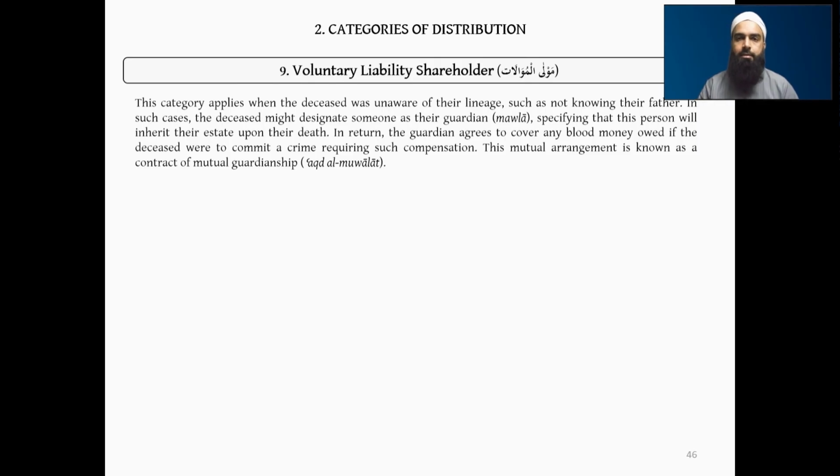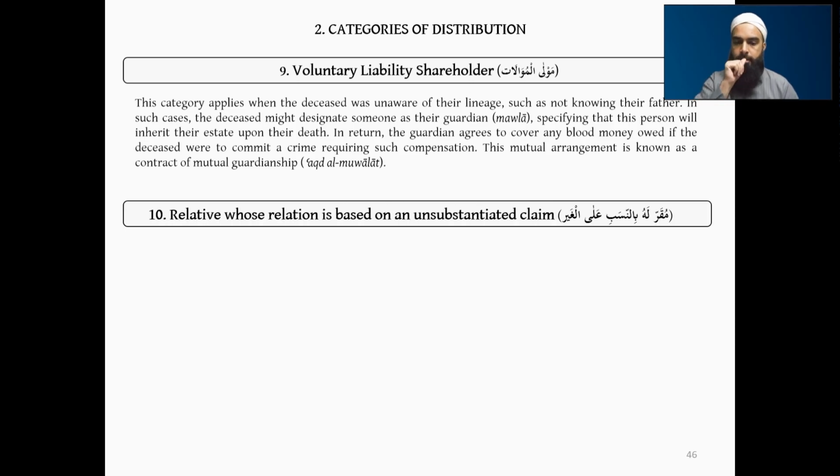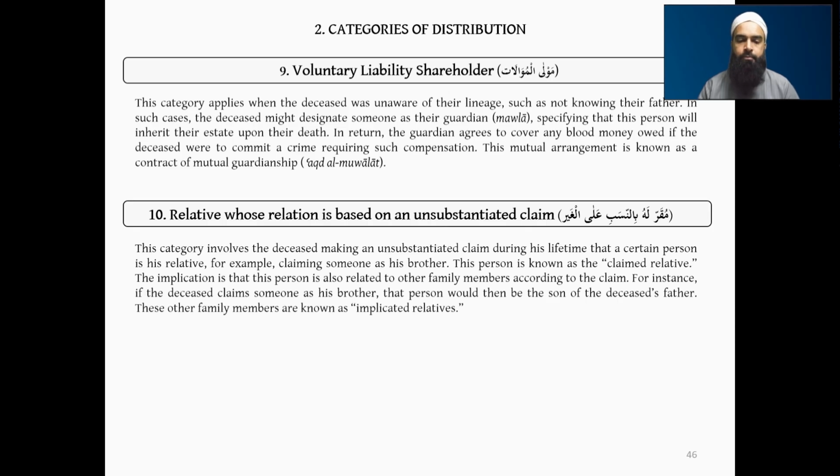The next category we have here, category number 10, is a relative whose relation is based on an unsubstantiated claim, who we call in Arabic muqarr lahu bin nasabi ala al-ghayr. Now, who is this? It's slightly complicated, but I will try to simplify, inshallah.